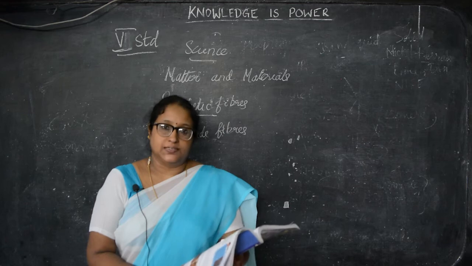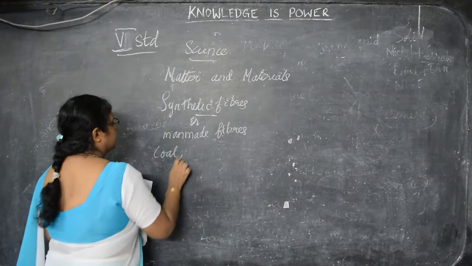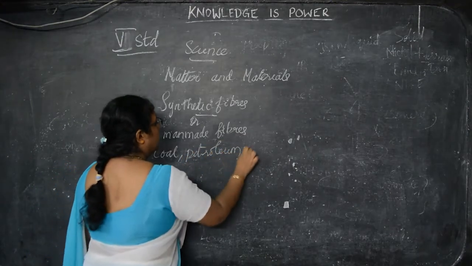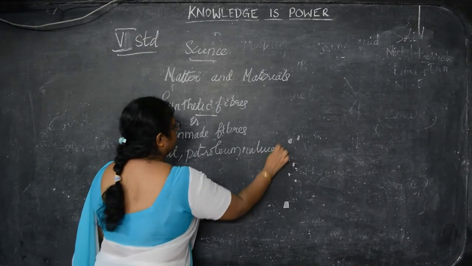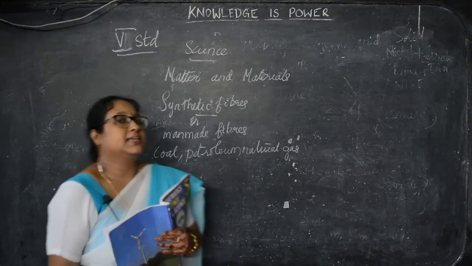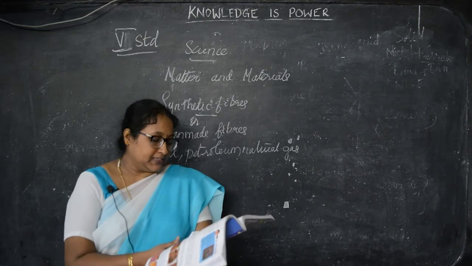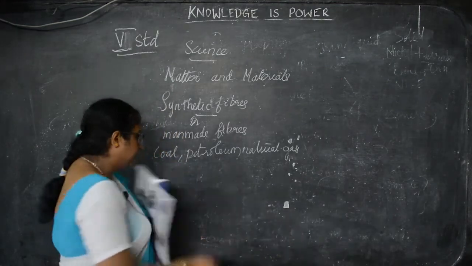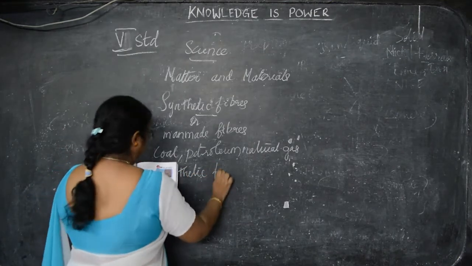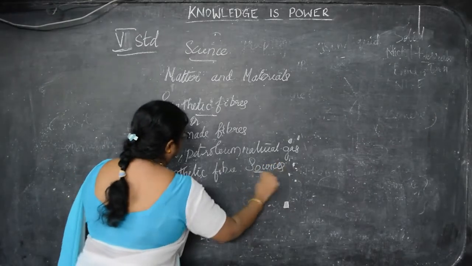Now these fibers are obtained from coal, petroleum and natural gas. So how are they made? From petroleum, coal and natural gas. So synthetic fibers, otherwise called man-made fibers, are obtained from coal, petroleum and natural gas. And see down here, synthetic fiber sources.